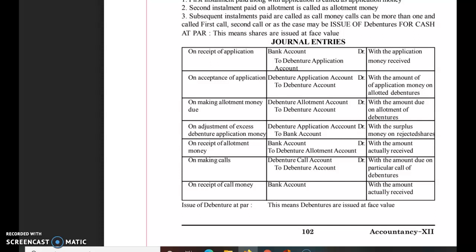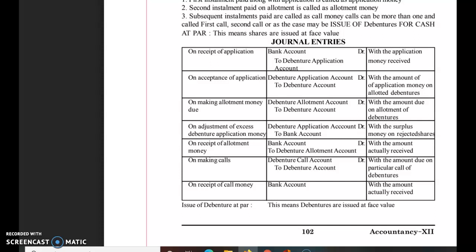The next entry relates to the debenture call money due. If there is a call, the entry will be 9% Debenture Call Account debit to 9% Debenture Account, and when this money is received, again the entry will be Bank Account debit to 9% Debenture Call Account.